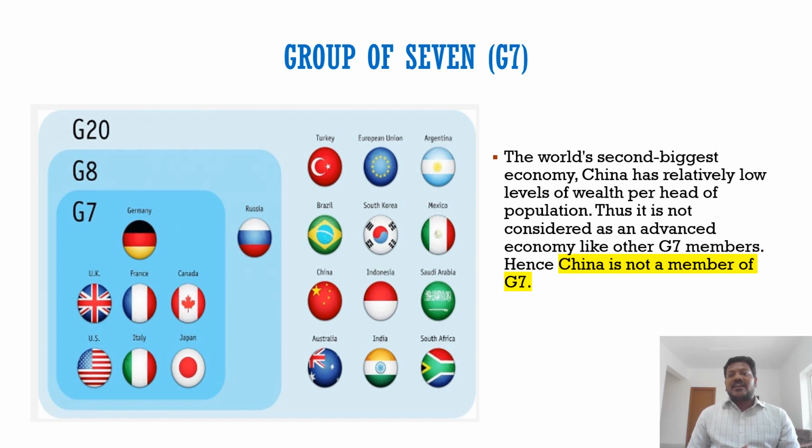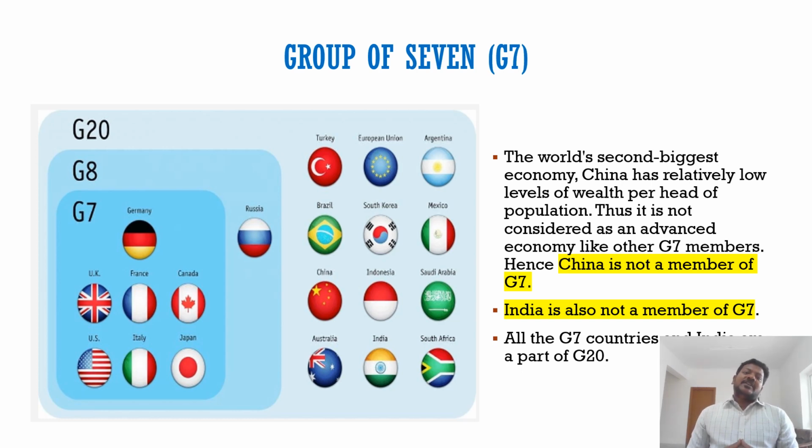So China cannot be considered a rich country or advanced economy, and is not part of G7. What about India? India is also not a member of G7 for the same reason. Though we are the 5th largest economy, our per capita income is very low compared to the G7 countries.